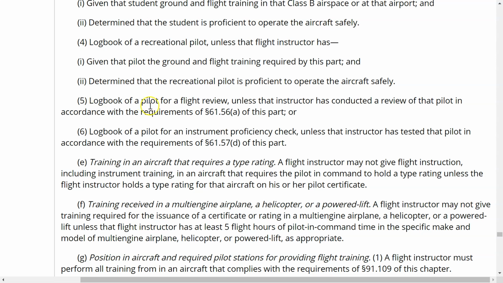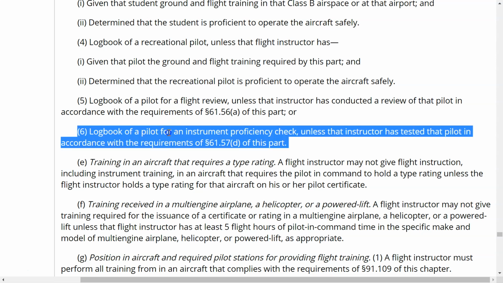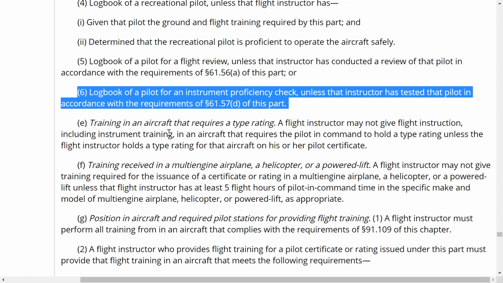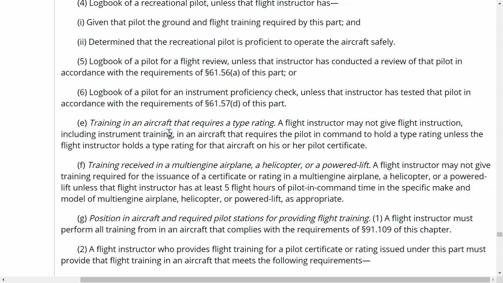And here's one of those things where some knucklehead did it, and now we have more regs to memorize. Also goes the thing for an instrument proficiency check too. Don't endorse someone's logbook unless you've actually done the IPC. Wow, why do we have to do this?